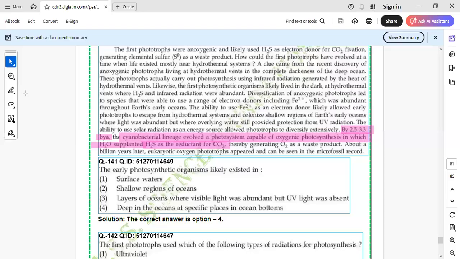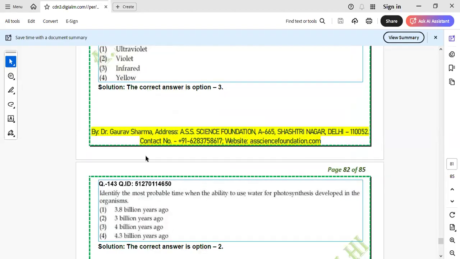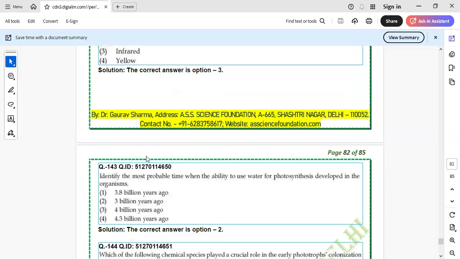So the timeline given is 2.5 to 3.3, and in between only 3 billion fits. So the correct answer is 3 billion years ago.